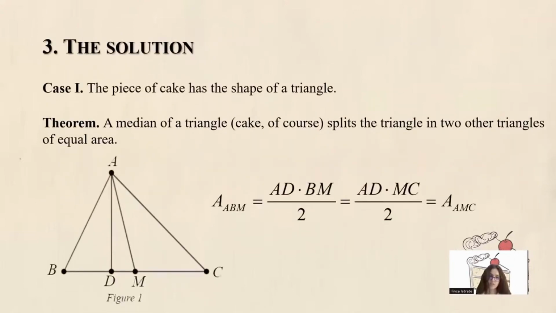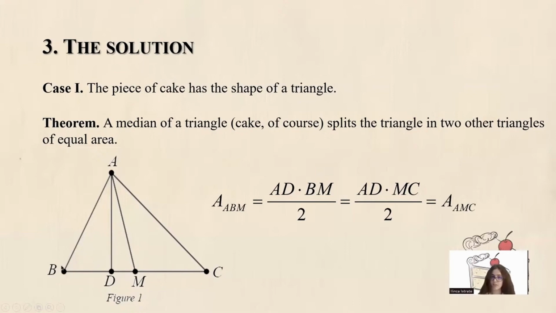Now the solution. The first case. The piece of cake has the shape of a triangle. Theorem. A median of a triangle, cake of course, splits the triangle into other triangles of equal area. We will have triangle ABC. M is the middle point of BC, and AD is perpendicular to BC.